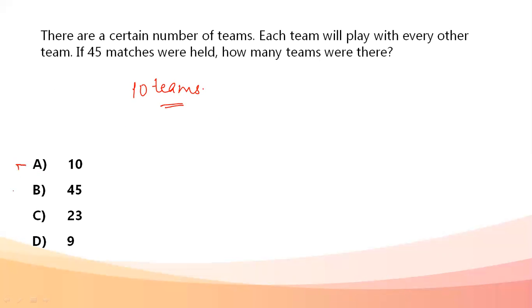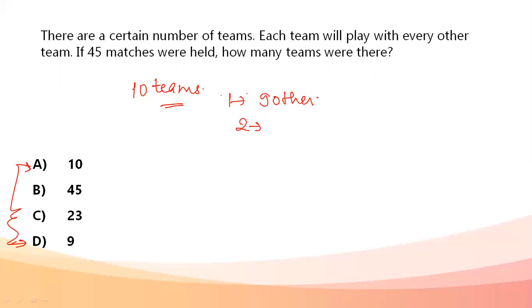We can go with respect to the options itself. Let's go with respect to the options. Let's consider that there are 10 teams. So if there are 10 teams, the first team is going to play with 9 other teams.